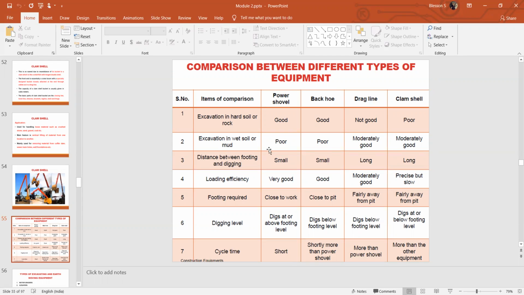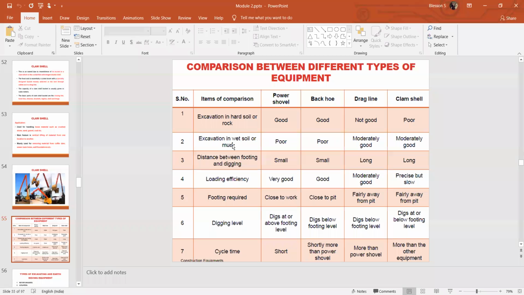Excavation in wet soil and mud. For wet soil and mud, the power shovel and backhoe are not so good. Why? Because when you use a power shovel or backhoe for removing wet soil and mud, some material will not accumulate inside the bucket. When you drag it, whether an outstroke or an inward stroke is given, a large amount of material will not be excavated, because some of the material gets passed out from the bucket because of the wet soil condition.